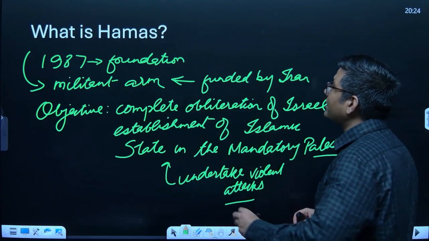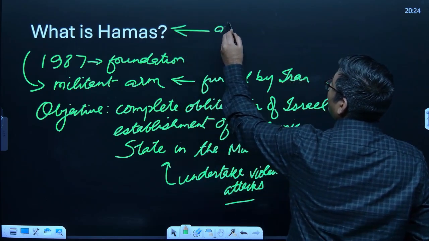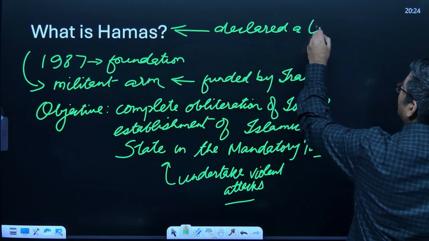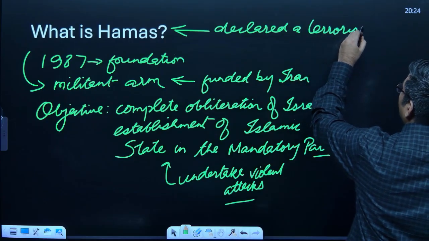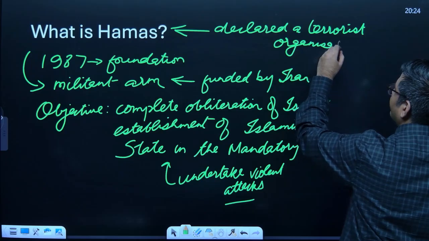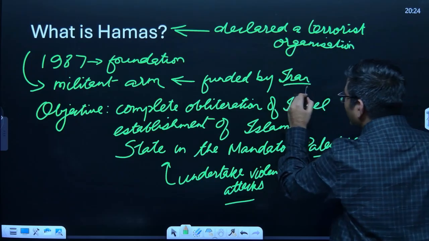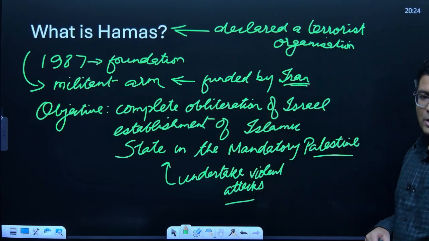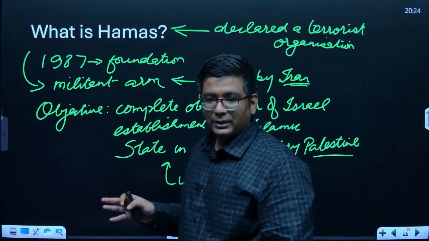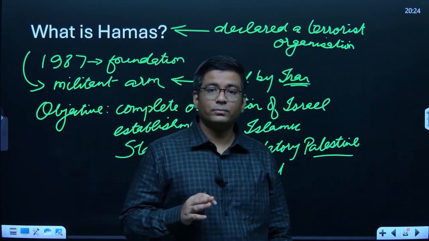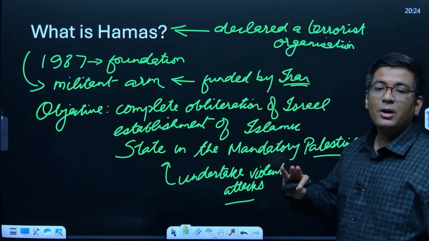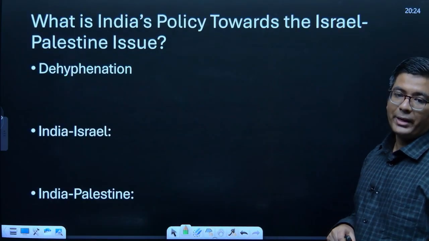Hamas is declared a terrorist organization by most of the countries, but its major benefactor is Iran. Hamas leadership is found in Iran, some of it in Qatar, some of it in Egypt. These are the regions where we have Hamas leadership or the people of Hamas operating from.